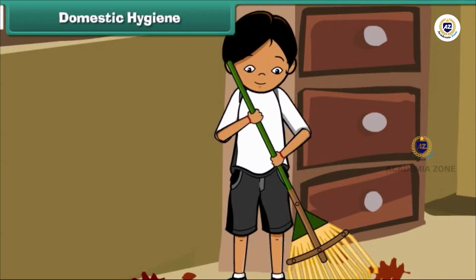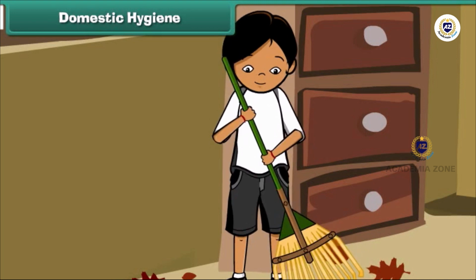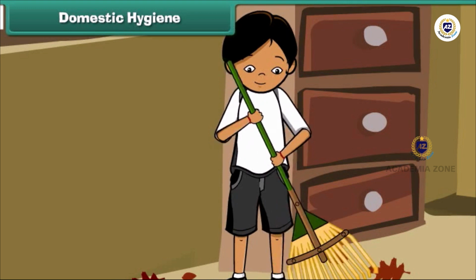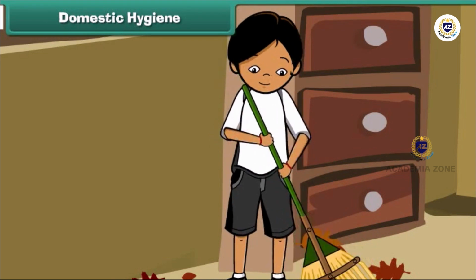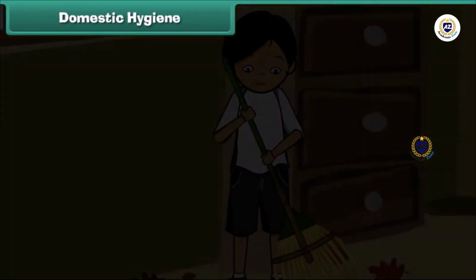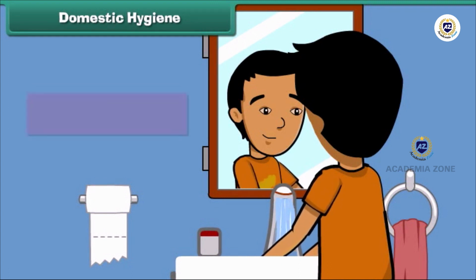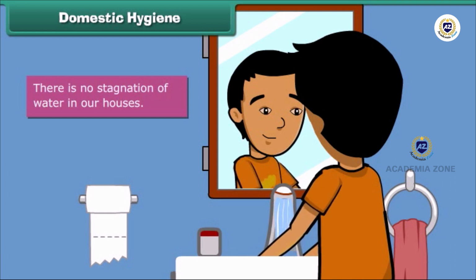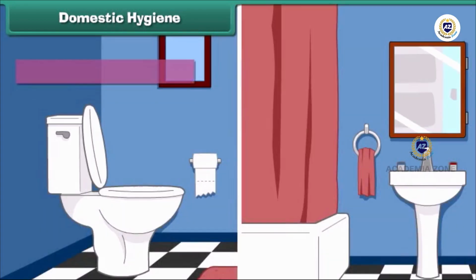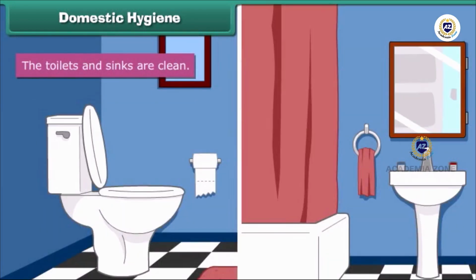Domestic hygiene. Cleanliness of surroundings begins with domestic hygiene. It involves keeping our homes neat and clean. We can maintain domestic cleanliness by making sure that there is no stagnation of water in our houses, the toilets and sinks are clean,